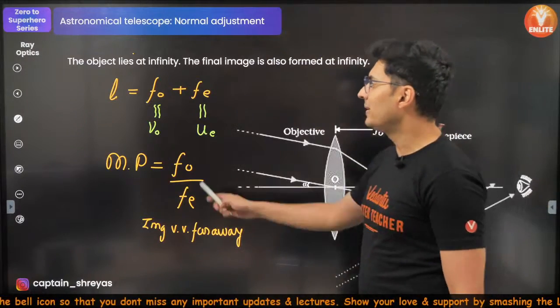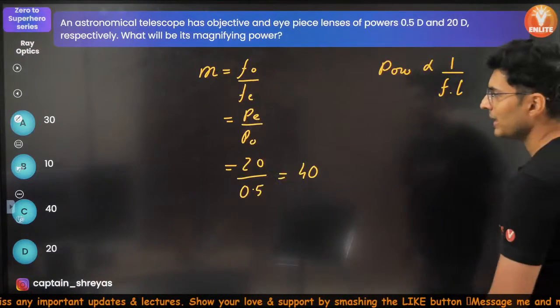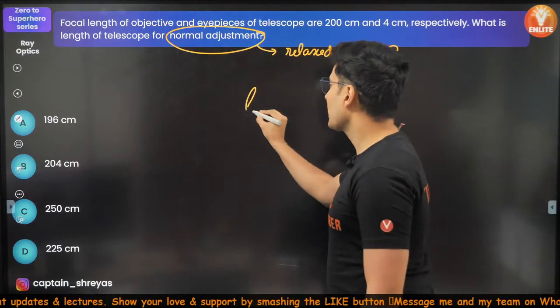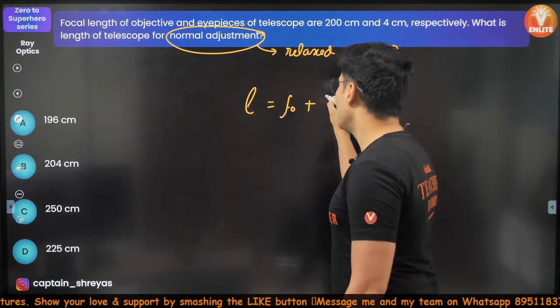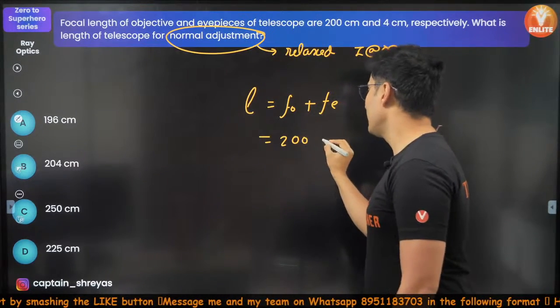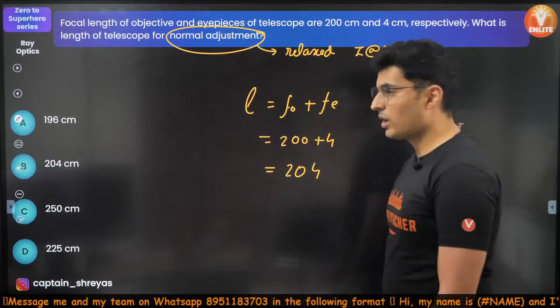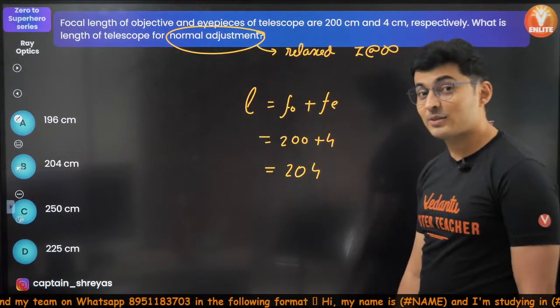Oh, there we go. Length is the addition of focal lengths. That's it. Just add them, you will get the answer. L is FO plus FE. FO is 200 plus 4. Second standard maths. 204.